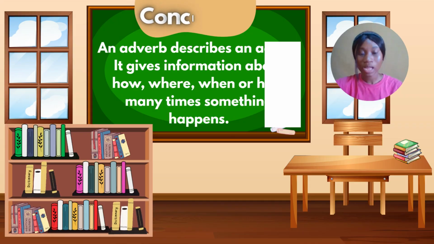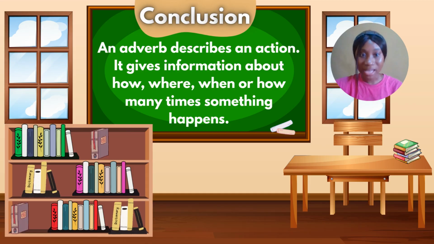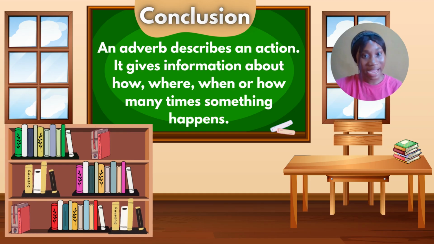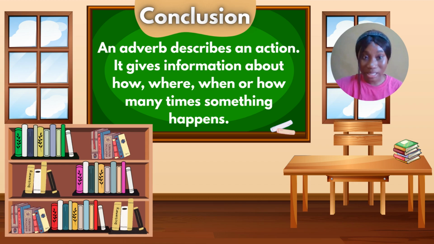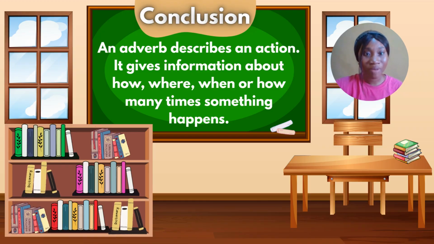So far we've learned about an adverb. I'm going to say that adverbs describe actions. So they describe a verb, describe an adjective, and describe another kind of adverb. So we looked at the several types of adverb that we have. So we have adverb of manner, time, place, degree, frequency. So those are the types of adverbs we have, and then we spoke about each of them and looked at examples under them. So adverbs describe action and it gives us information about how, where, when, why, or how many times something happens.